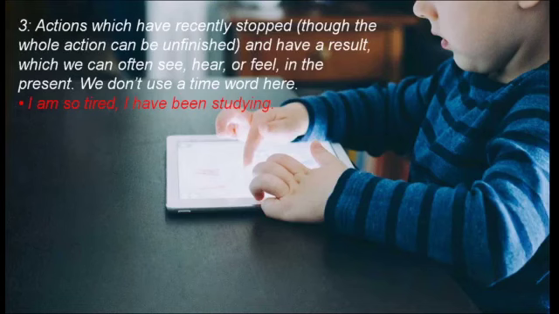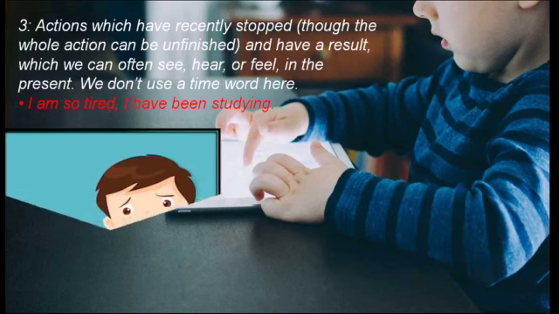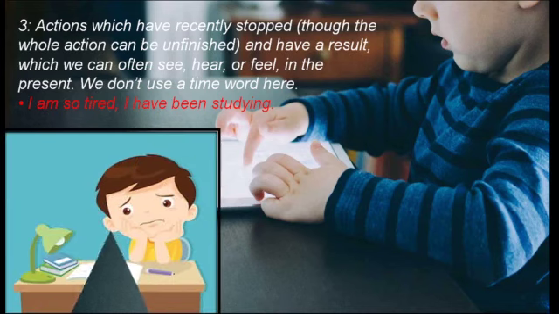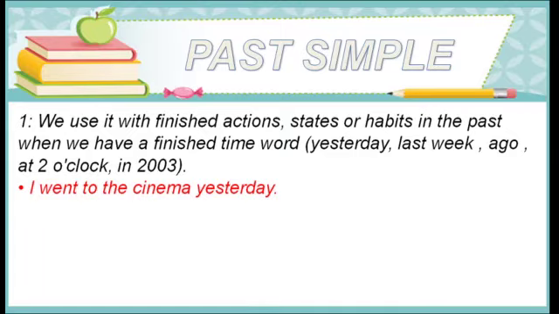Okay, actions which have recently stopped and have some kind of result which we can feel, hear or see in the present. So these kind of sentences also use present perfect continuous tense. Like, I am so tired. I have been studying. It means I was just studying for a long time. So what is the result? I am so tired. So in I have been studying, we have used present perfect continuous tense.